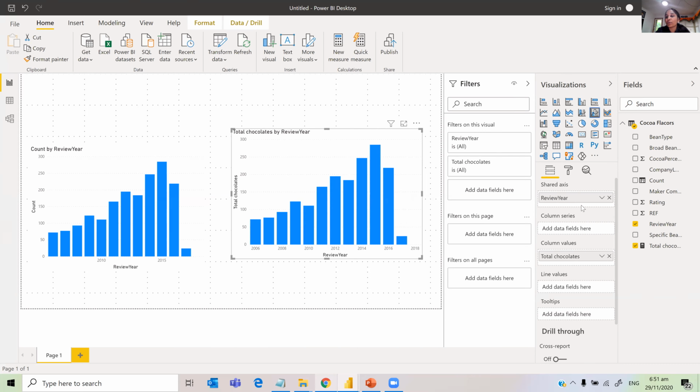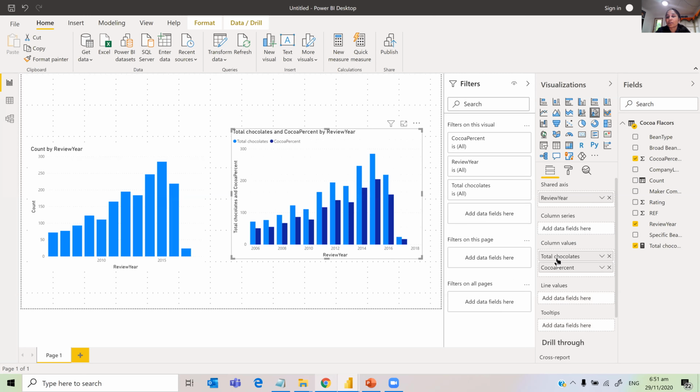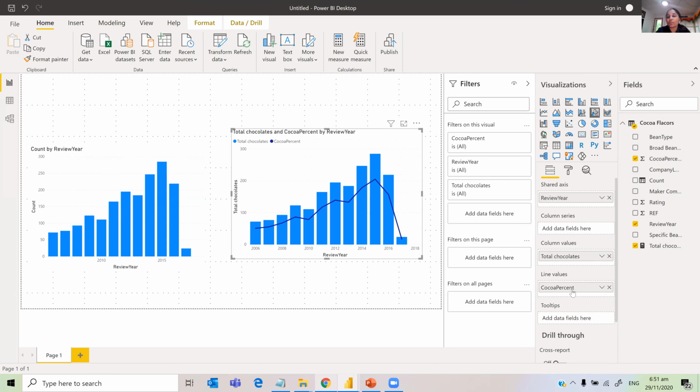Shared axis is review year, and one of the column values is total chocolates, and the line values is, let's say, cocoa percentage. So the line values are cocoa percentage, and the column values are total chocolates. So this is how you can represent it.